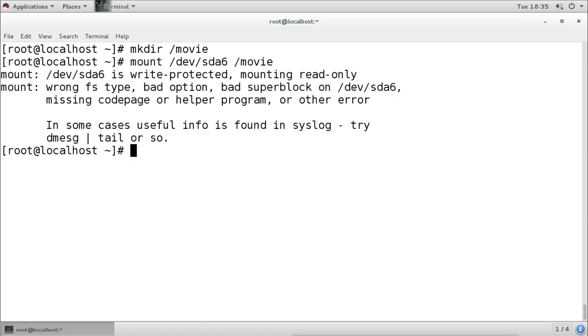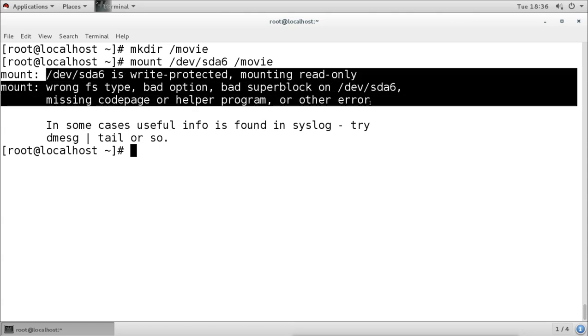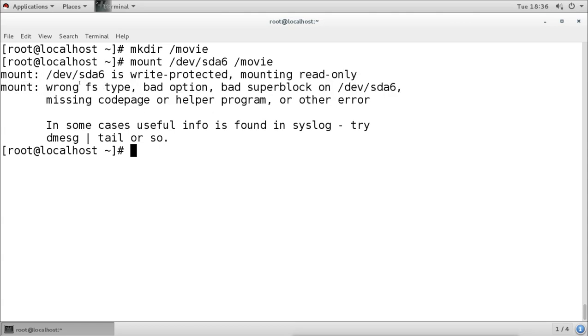It says write protected, mounting read only, wrong file system type, bad option, bad superblock, missing codepage or helper program, or other error. So it is showing all the possible errors, but the actual error is the wrong file system type, because we have not created any file system.